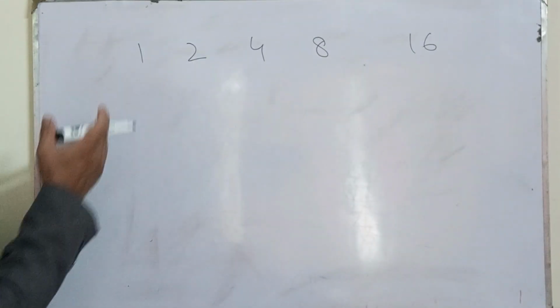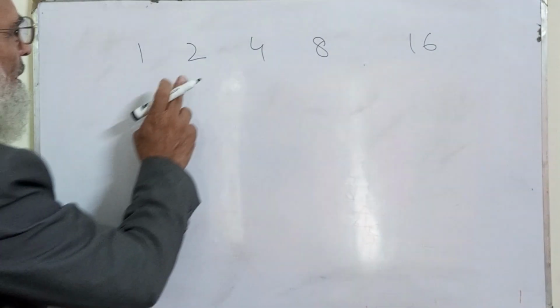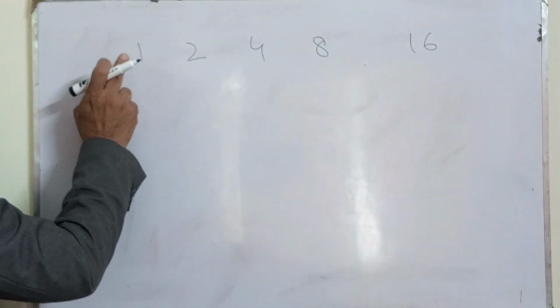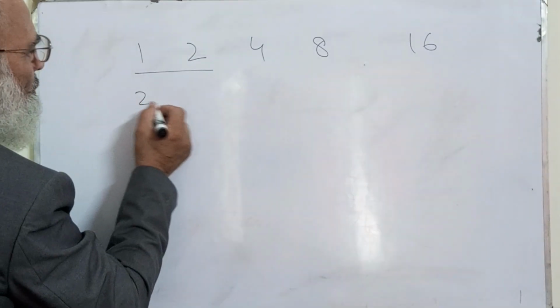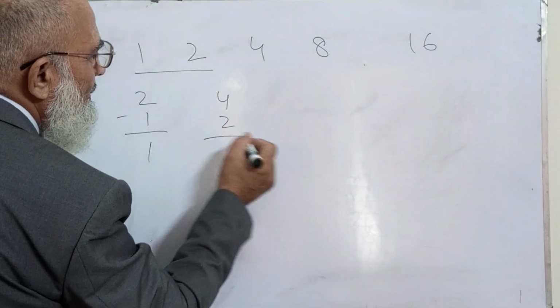Now you see, again we'll try right from the beginning. We'll just take the second term and the first term. What we do, 2 minus 1, okay, 1. And if I do like this, it is 2.